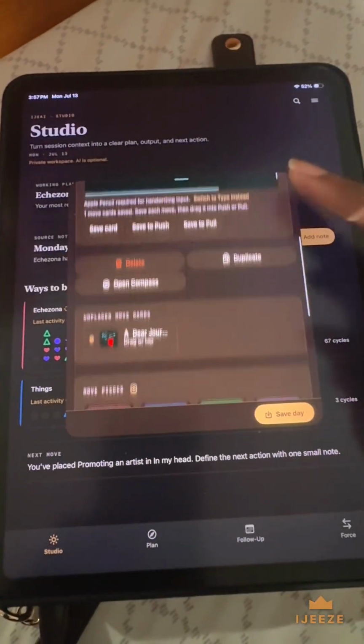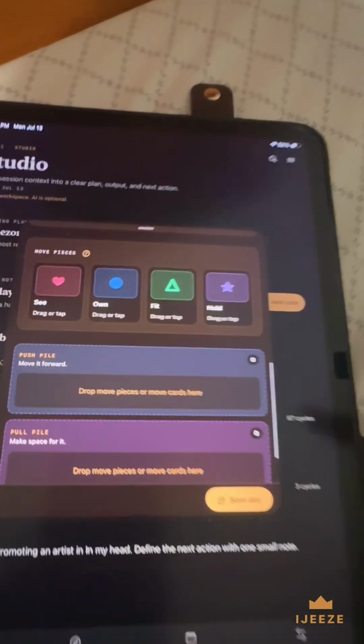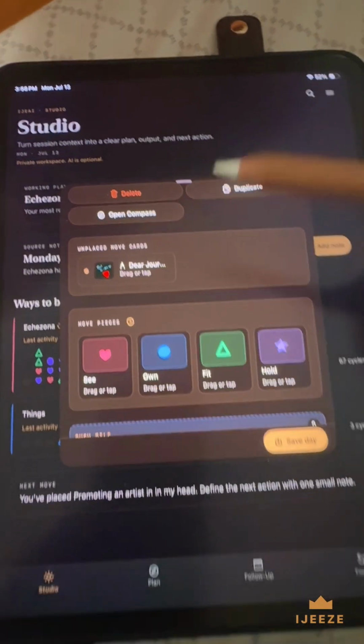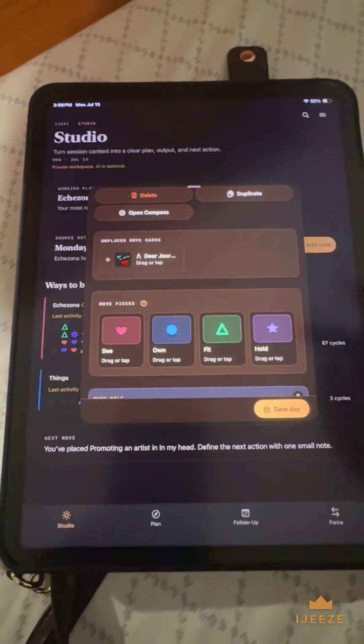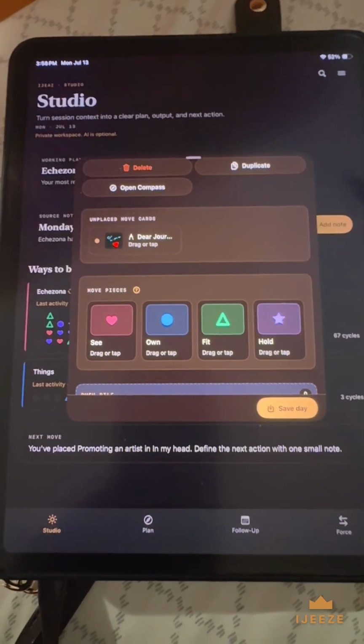And where that goes is right here. So now I want to show this to you pretty well. So now it's here. It says unplace move cards. If you're not familiar with this system, like I said, this is a really quick tutorial. Because I'm doing a thing, I'm in a push moment.